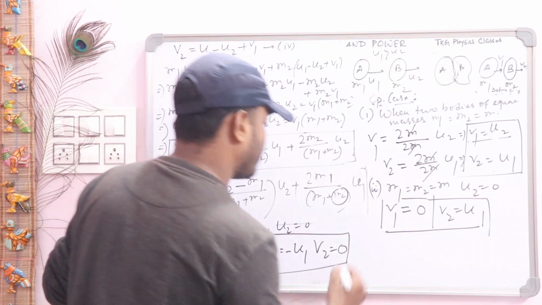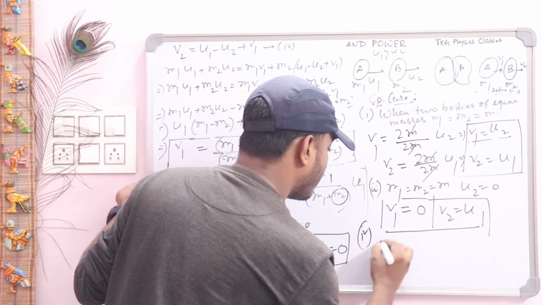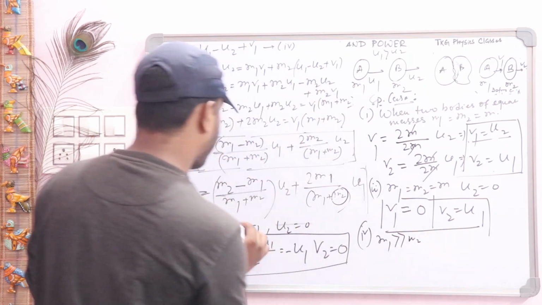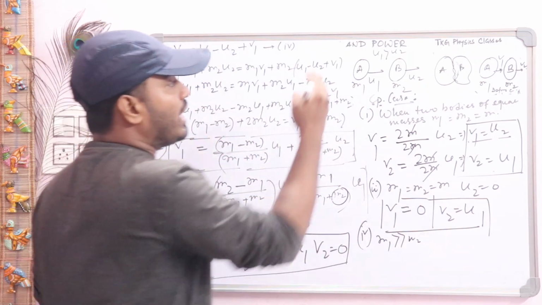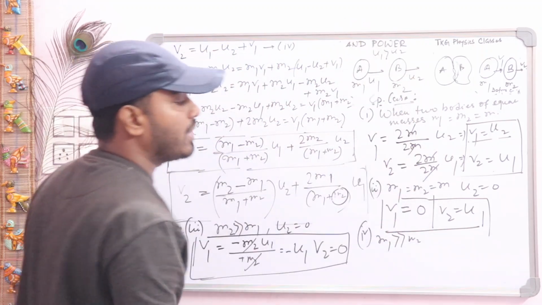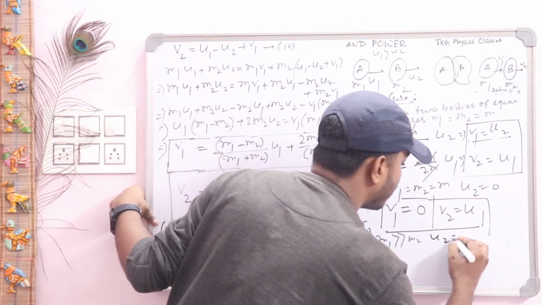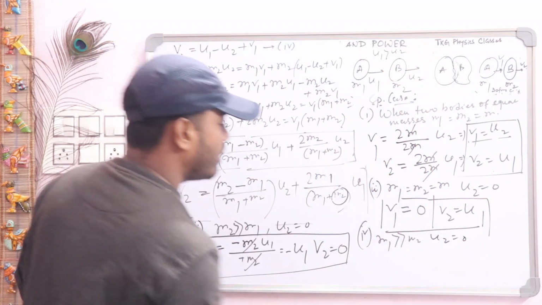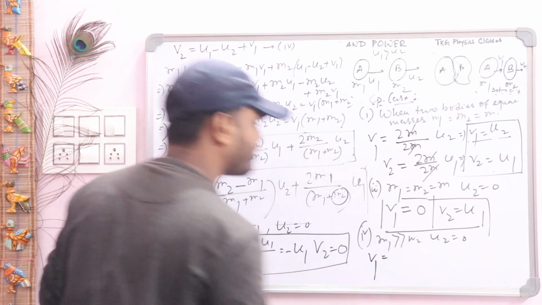Now just the reverse one, case number 4. You see, when m1 is greater than m2, that is when a heavier body strikes a lighter body, and suppose u2 is equal to 0, this lighter body is at rest. Now check, what about v1?